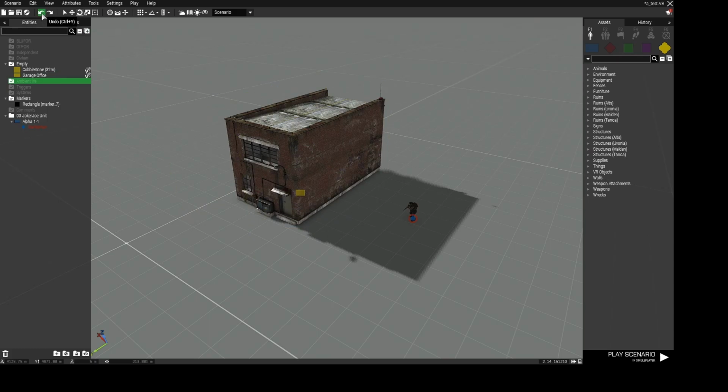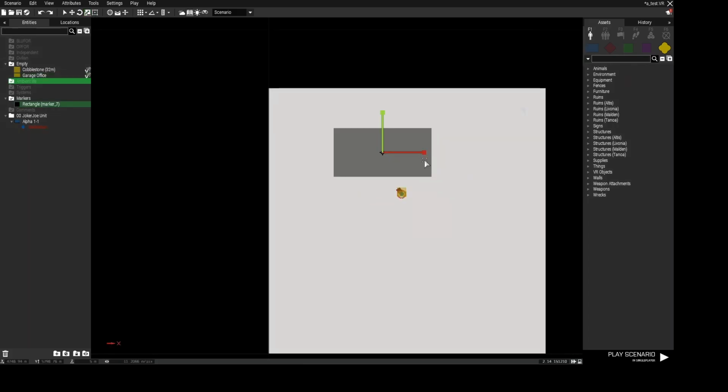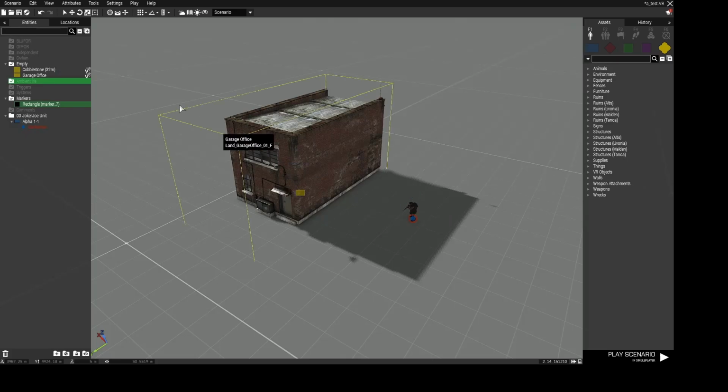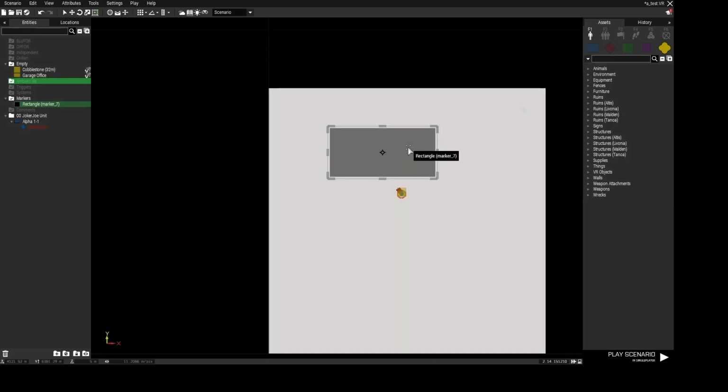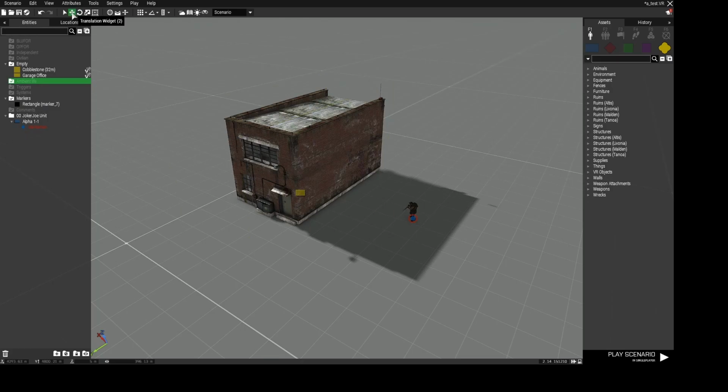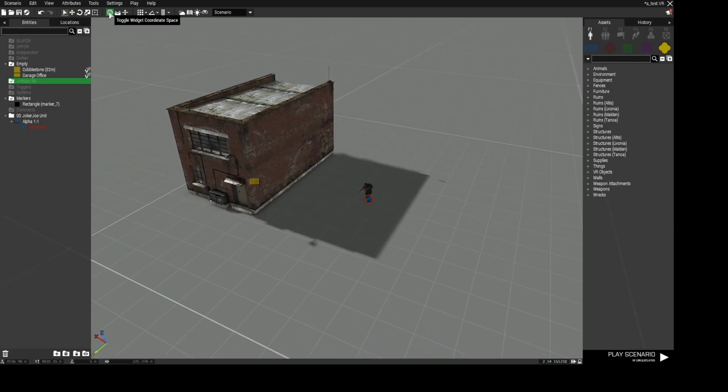By the way, I pressed Ctrl Y to get undo. The scale widget is not really working for buildings, but when it comes to markers on the map, same with that area widget. You can change it like that, but you can also rotate it. So this is not really important, but that one is.